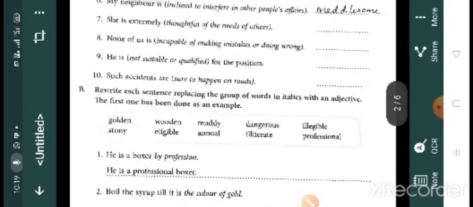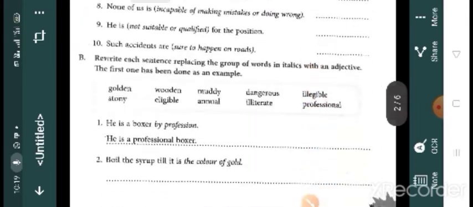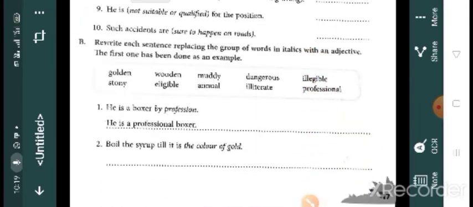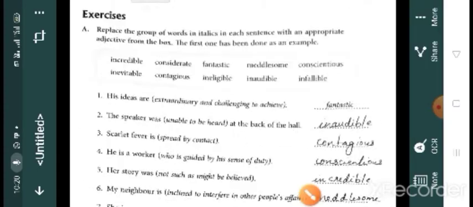From the box we have to find out. Wooden box. Okay. Then, where did you go for your once in a year summer trip? Once in a year. What is that? Yes, annual. Annual is in the box. Next question.